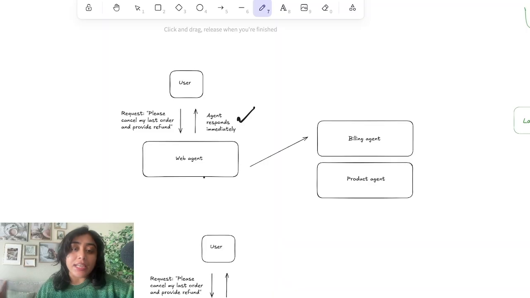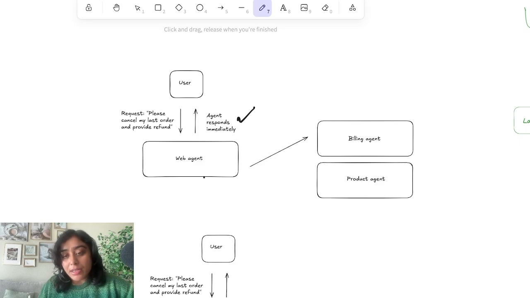This session detail could be in the form of customer context, customer details, as well as request details. And this includes the session ID, as I said. This entire request is sent to the billing agent in the proper format that the billing agent needs. This session detail is also saved in something called a session memory. We'll talk about the memory later, but just to give you some idea of where it's saved.